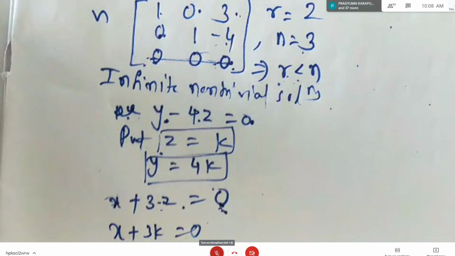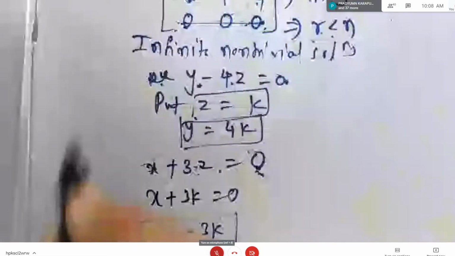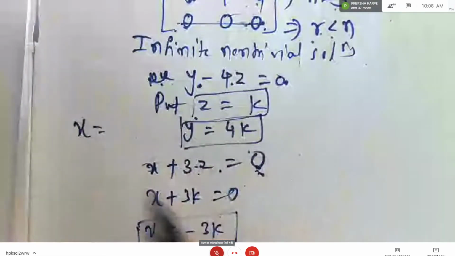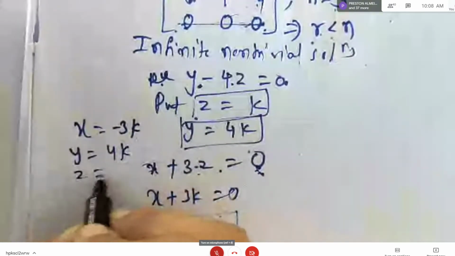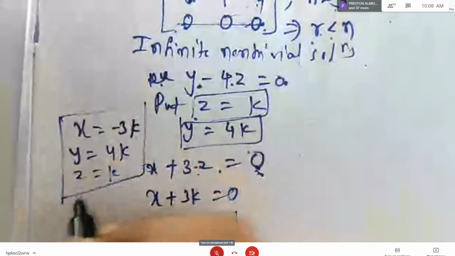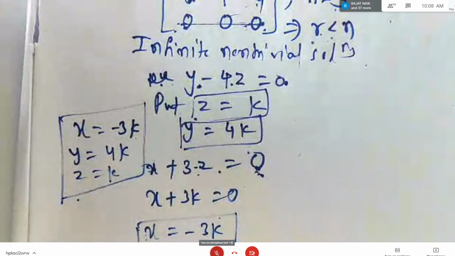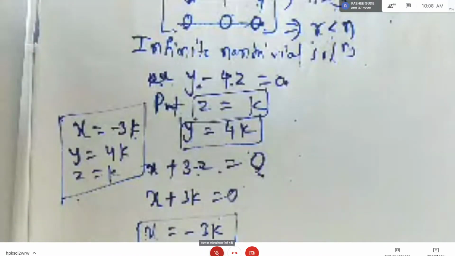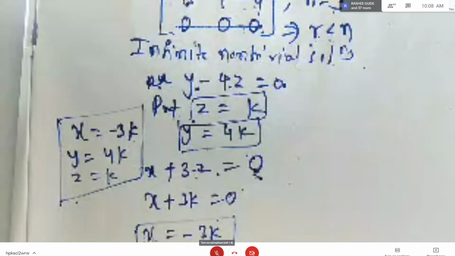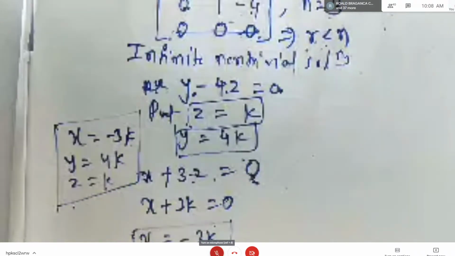So how will the solution look, students? Solution will look like this. X is equal to minus 3k, y is equal to 4k, and z is equal to k. So why do we call this infinite solutions? Because as you go on changing values of k, you will get different solutions, different values for x, y, z. And that's why we call this infinite solutions. Okay? Any doubt in this part?